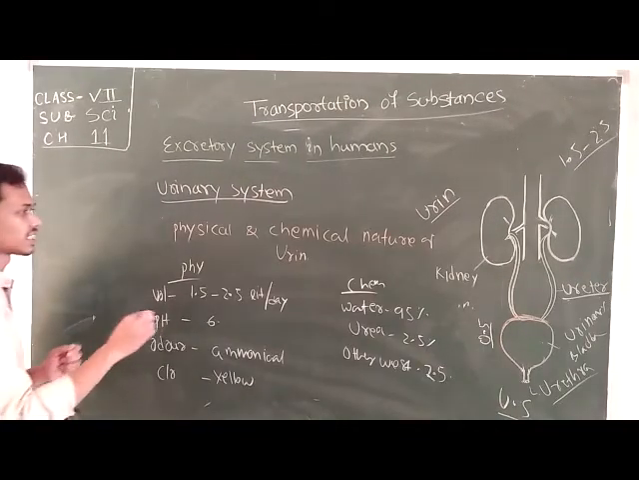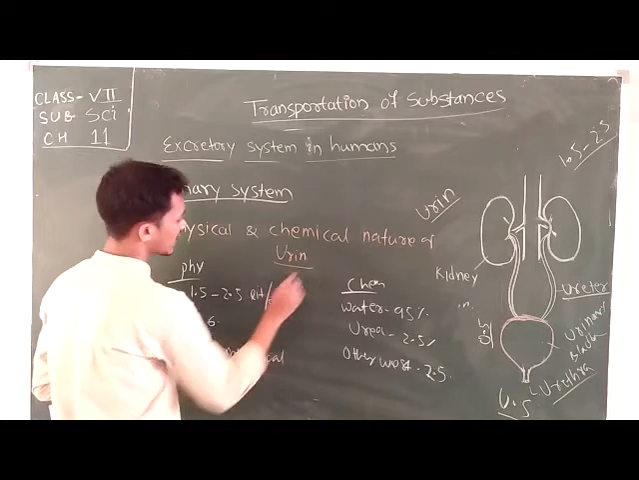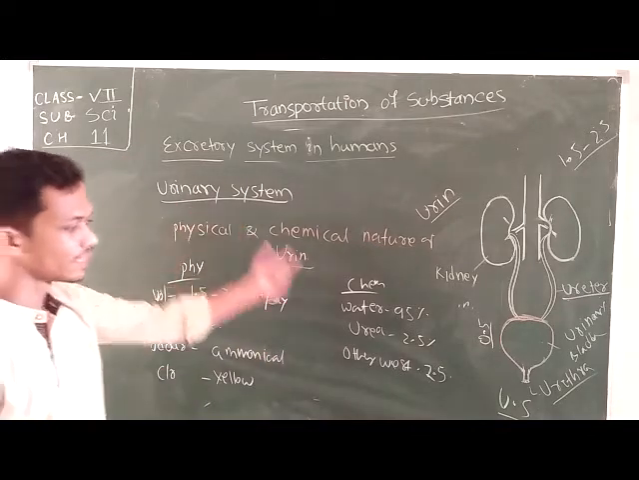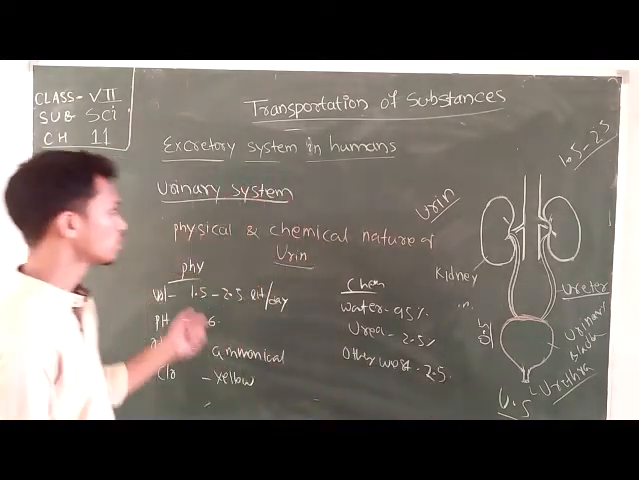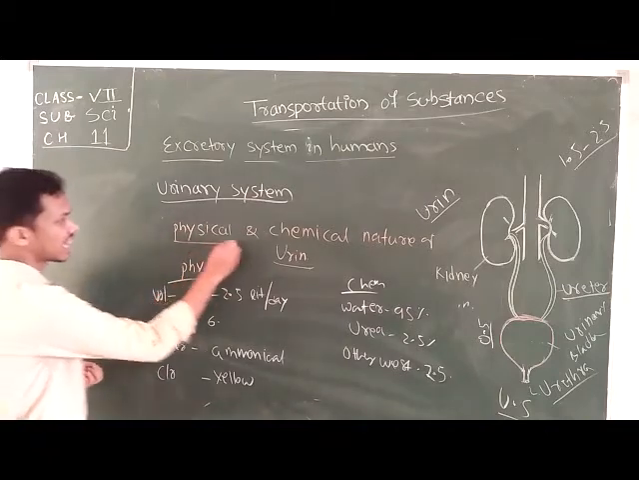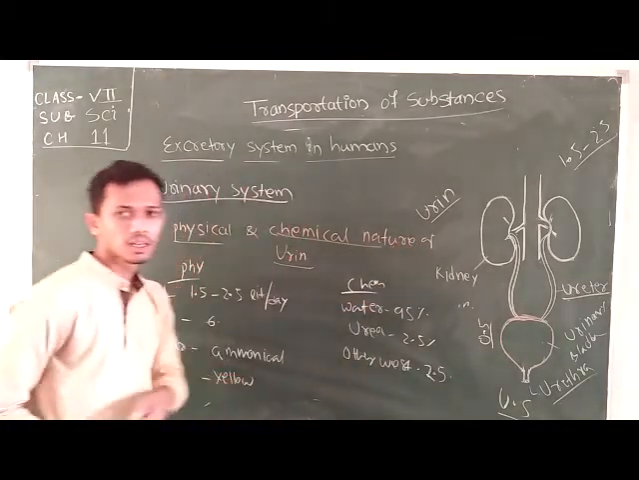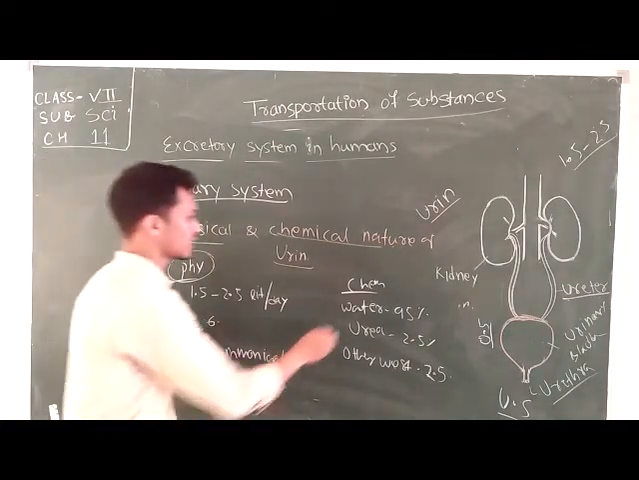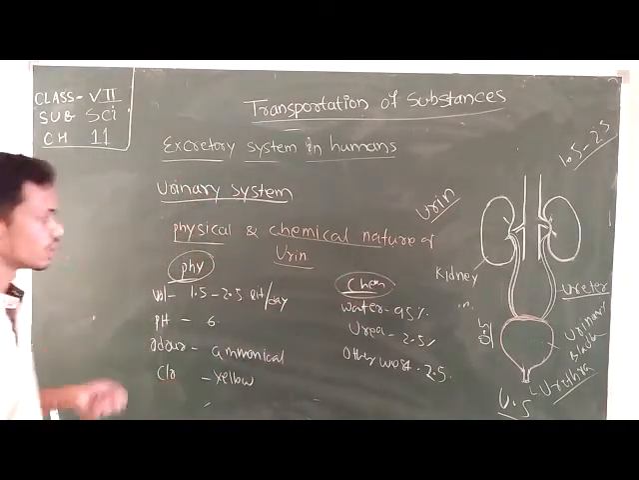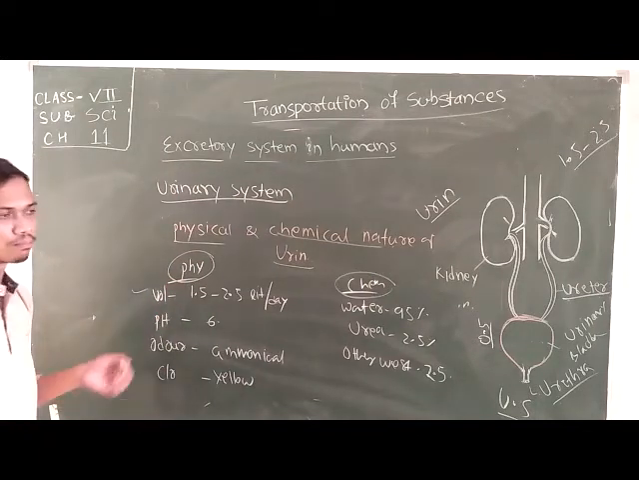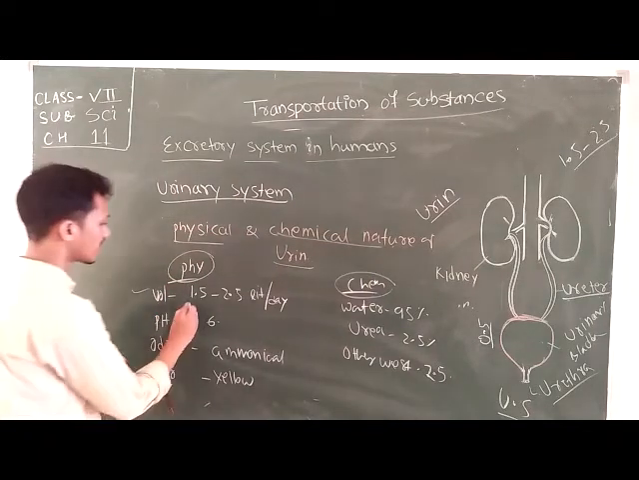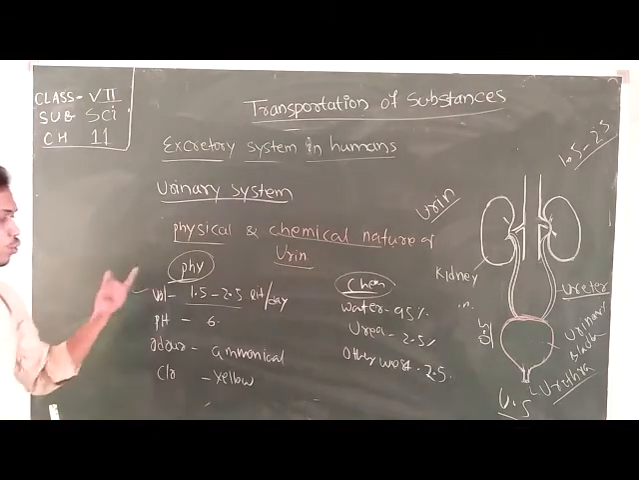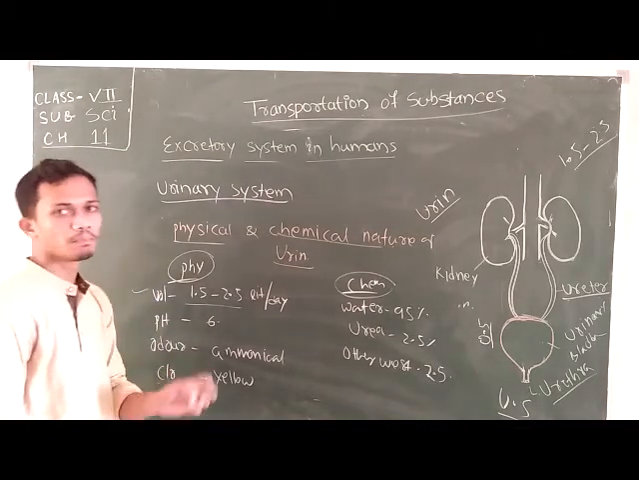So let's discuss urine, the excretory product which emerges from the urinary system. Let's know about the various physical and chemical natures of urine. First we discuss the physical nature of the urine and then the chemical nature. The volume of urine per day: a healthy human being will excrete 1.5 liters to 2.5 liters of urine per day.